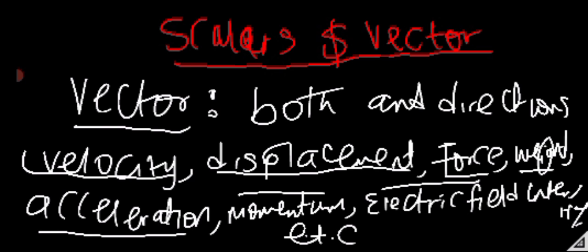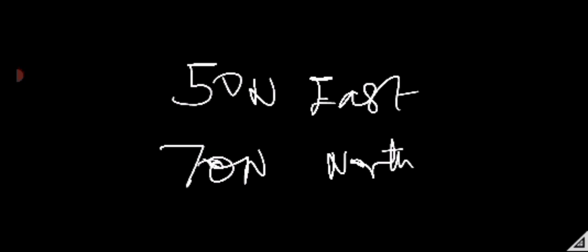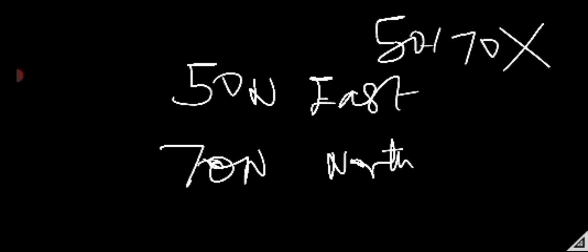For example, now when we have 5 Newton to the east and 17 Newton to the north, to add this, you don't just say 5 plus 17. If you do this, you are wrong. It is not correct.